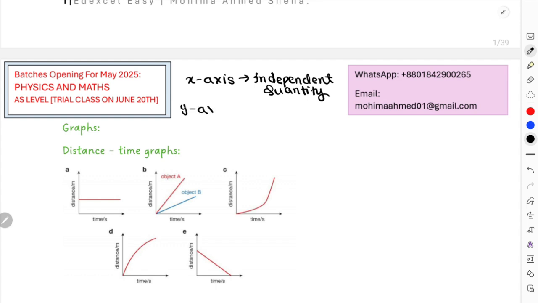And on the y-axis, we always draw the dependent quantity. Over here, in the case of the relationship between distance and time, time is obviously the independent quantity, right? Time will always go on, doesn't matter if you do the experiment or not, but distance over here is a dependent quantity. For example, if there is a 1 kilometer distance, you obviously cannot travel that within 1 second, right? So there's a minimum amount of time that must be provided to you to travel that distance. So time over here is the independent quantity and distance is your dependent quantity.